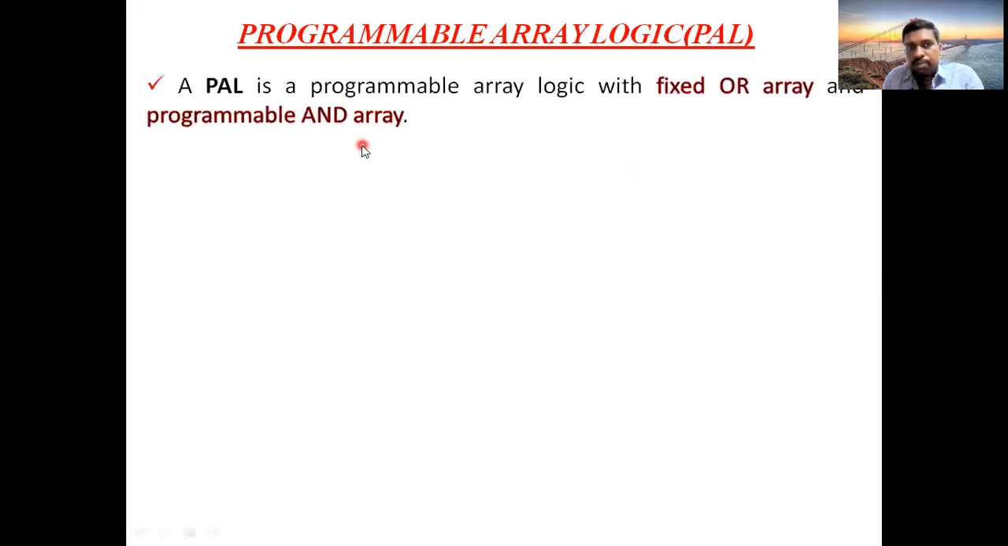PAL, programmable array logic. Here the OR gate will be fixed. In the previous PLA, both AND and OR are programmable. That's why we marked connections for both the gates. But here in PAL, the OR gate is fixed, the AND gate is programmable. Remember these two points: in PLA, both AND gates and OR gates are programmable, but in PAL, OR gates are fixed and AND gates are programmable.